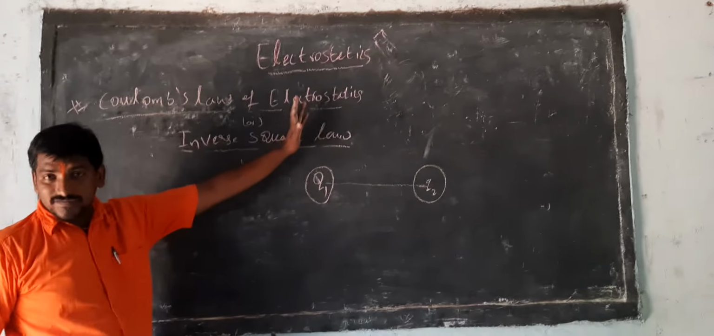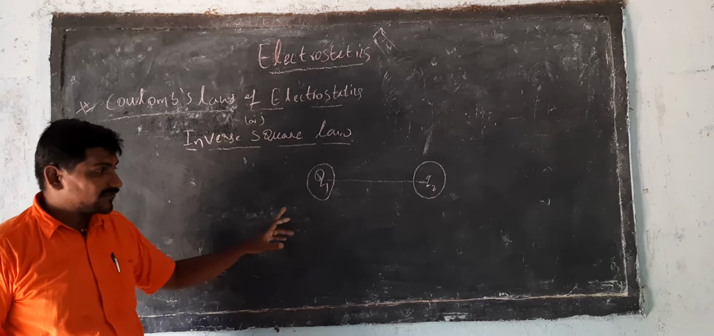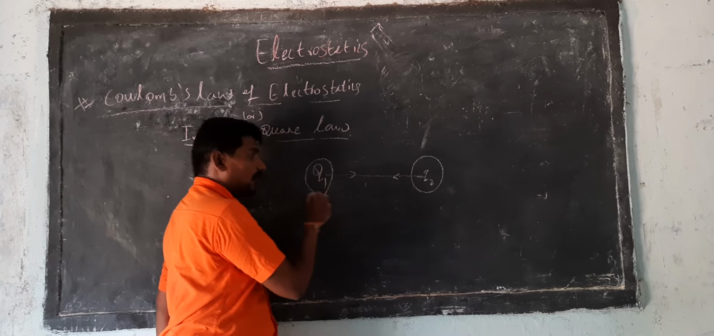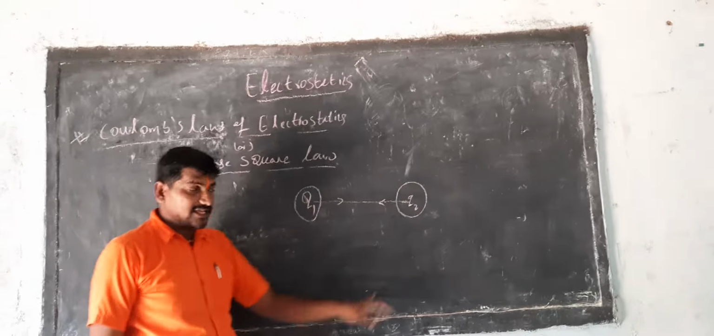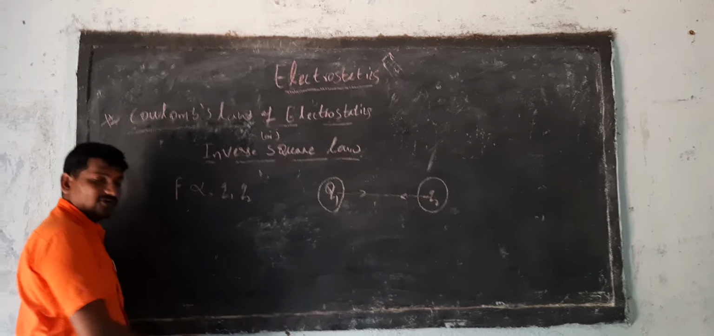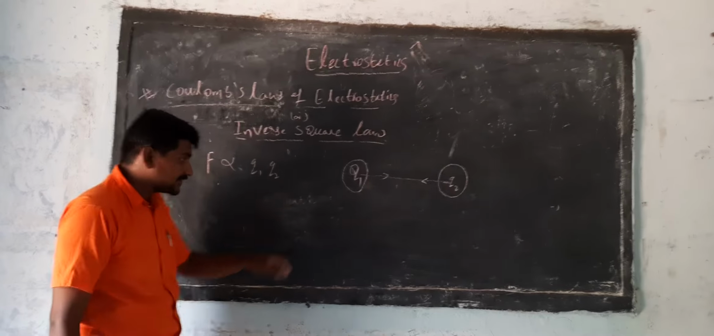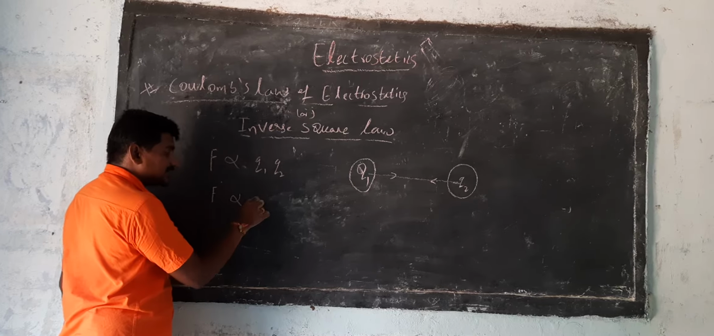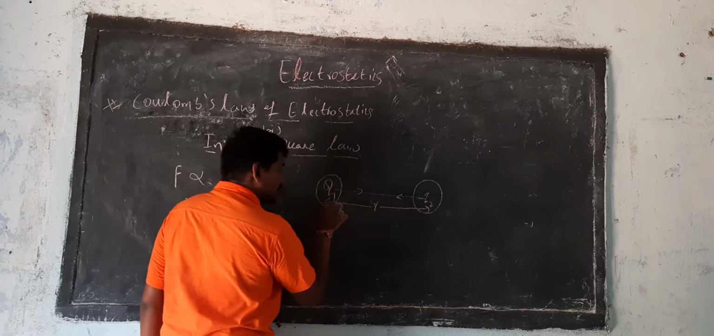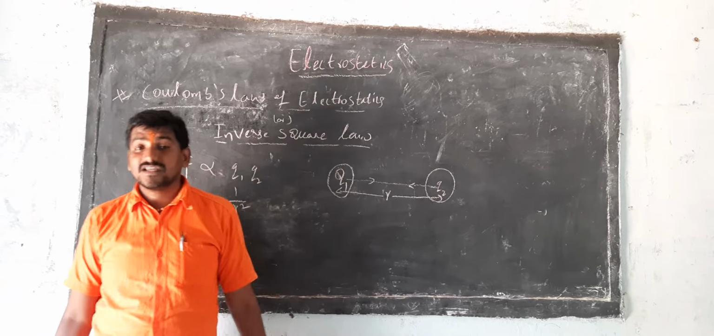The statement of Coulomb's law of electrostatics is that the electrostatic force of attraction or repulsion between the two charges is directly proportional to the product of those two charges and inversely proportional to the square of the distance between them along the straight line. This is the statement of Coulomb's law.